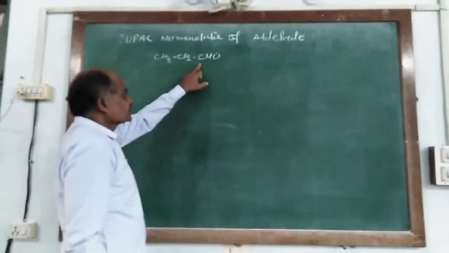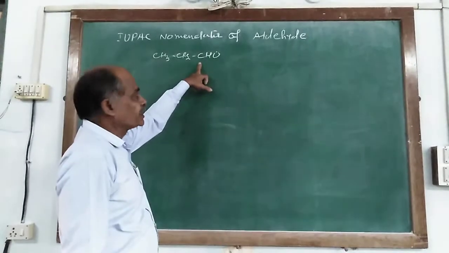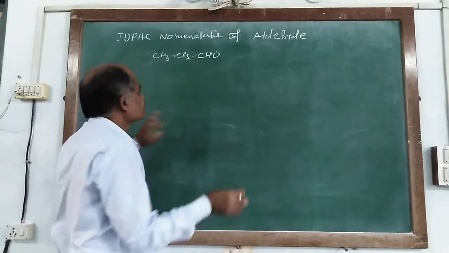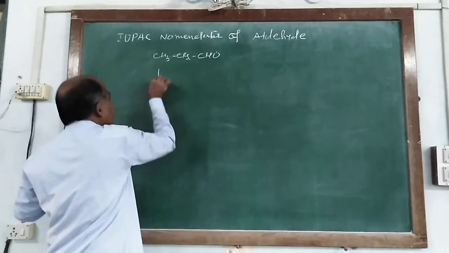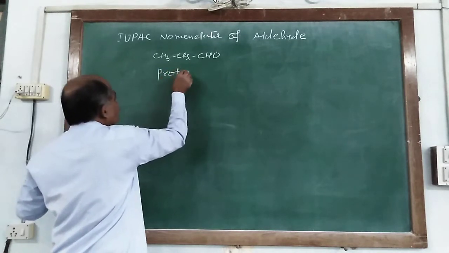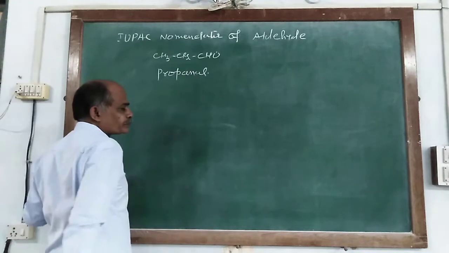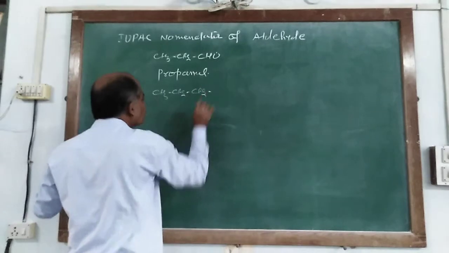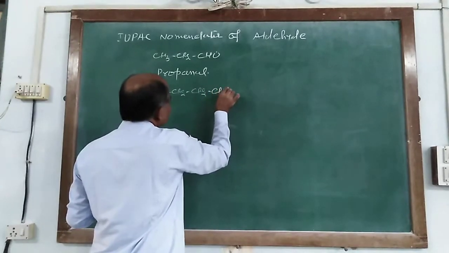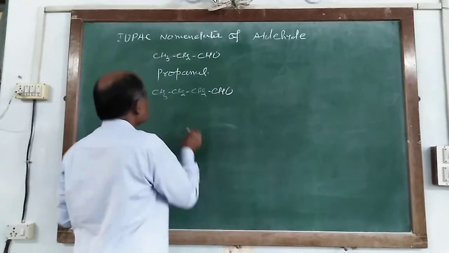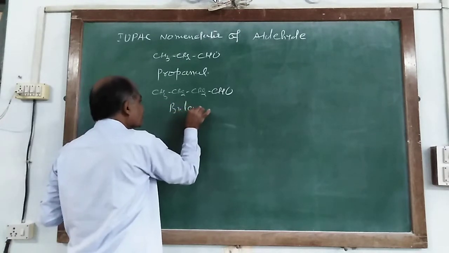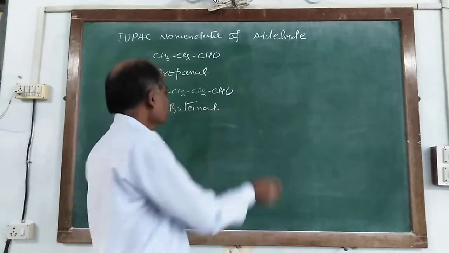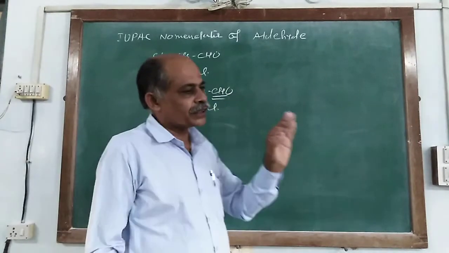It consists of 3 carbon atoms, 1, 2 and 3. So it is propane, but it has one aldehyde group, CHO. So it is propanal. Similarly, CH3, CH2, CH2, CHO is known as butanal. The number is not indicated, because the aldehyde group is a terminal functional group.